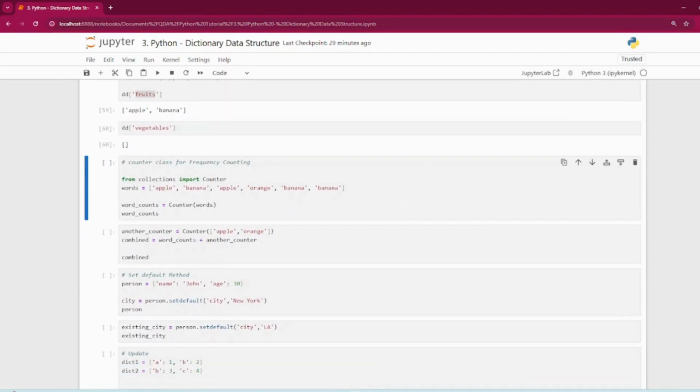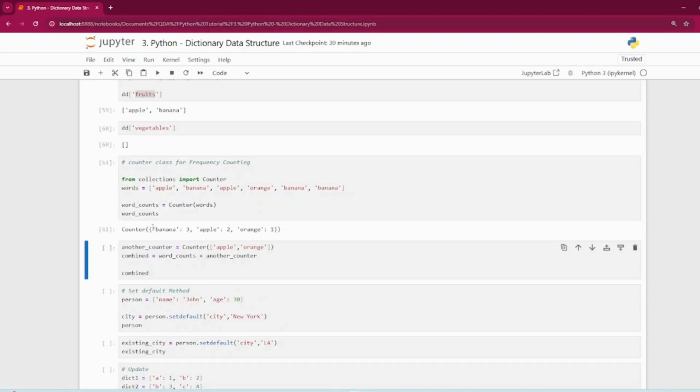Next important, closely related to defaultdict, is the Counter class. It's a part of the collections module and it's ideal for counting the occurrence of elements in an iterable. So instead of writing a complex loop, you can use the Counter to easily count the occurrences of each element in a list or string. So let's check it out. I'm importing the Counter from collections, and let's say this is the word list, and to count you just simply use the Counter function, put our list, and let's see. It has given a dictionary output with the number of occurrences: banana is 3, apple is 2, and orange 1.